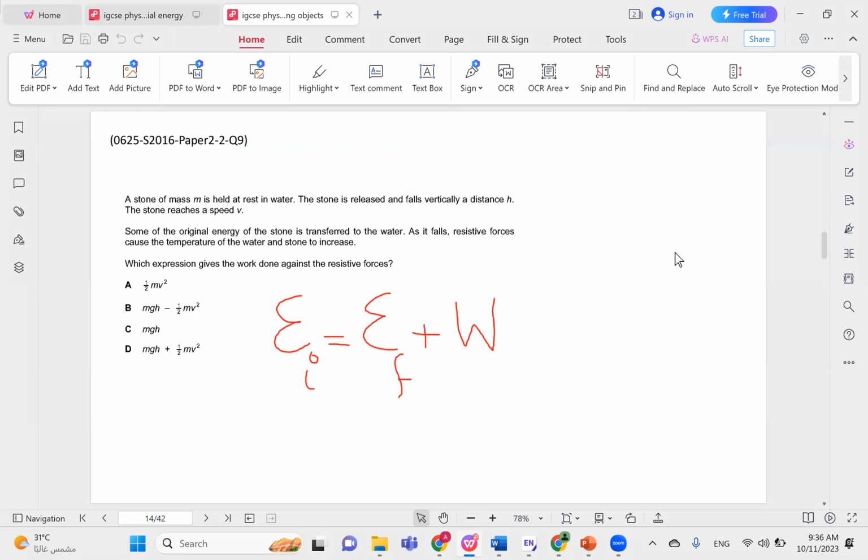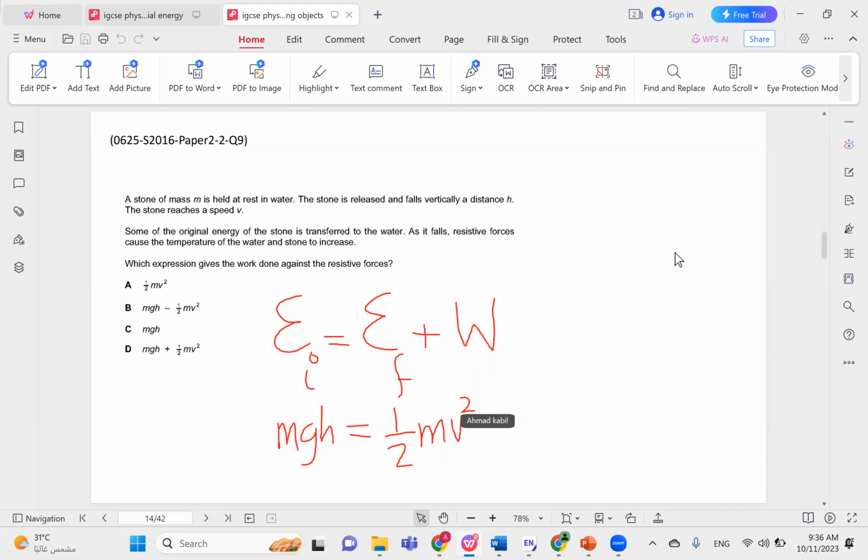So in our case, the initial energy here is potential energy because it's held at a certain height and starts falling. So our initial energy here would be mgh. And our final would be the kinetic energy. And we said these are not the same.